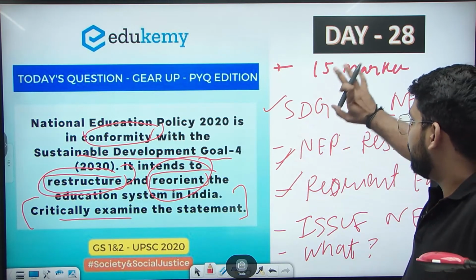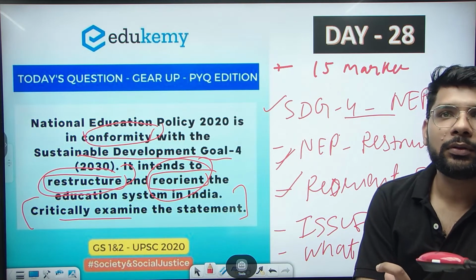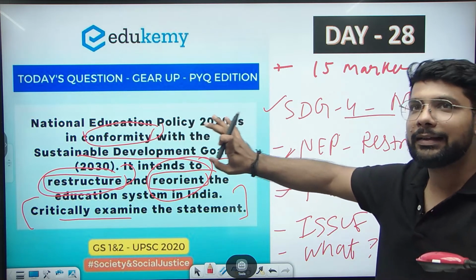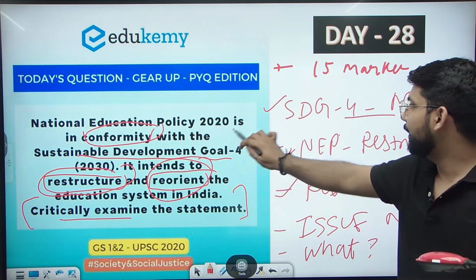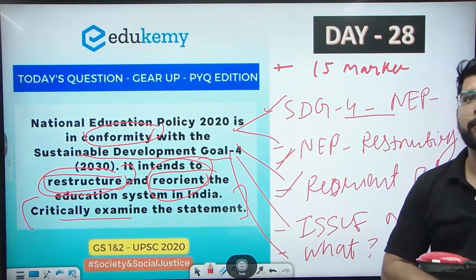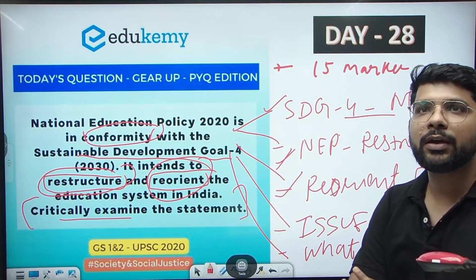So these are the 5 breakdown keywords of this question. If we need to address this question, we need to address these 5 subheads. I hope the demand of the question is clear to everyone.